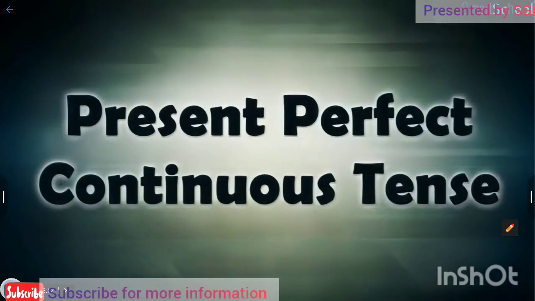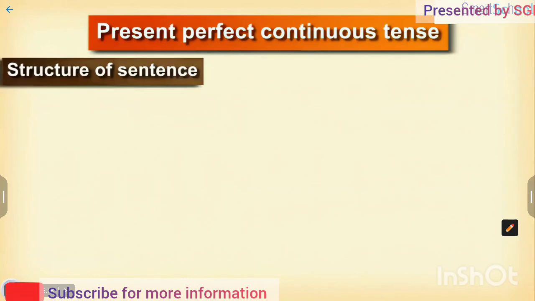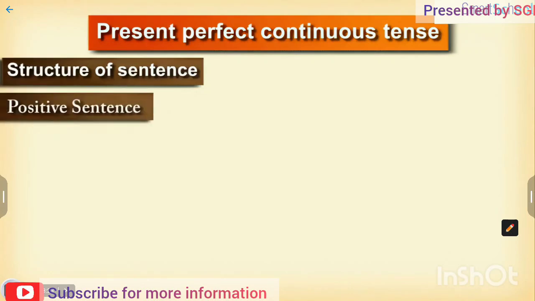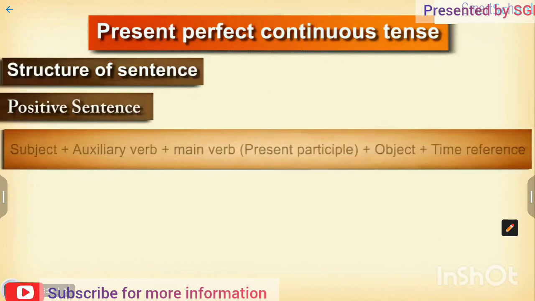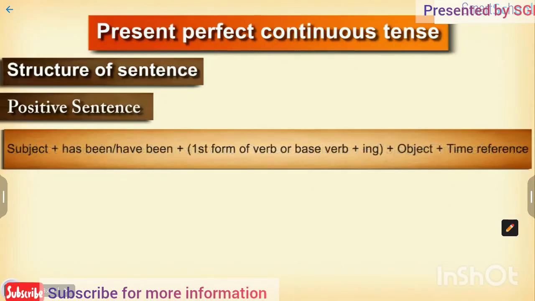Present perfect continuous tense. Let us now study about the structure of sentence for present perfect continuous tense. Let us take the case of a positive sentence. The structure of the sentence will be subject plus auxiliary verb plus main verb or present participle plus object plus time reference. That is, subject plus has been or have been plus first form of verb or base verb plus ing plus object plus time reference.